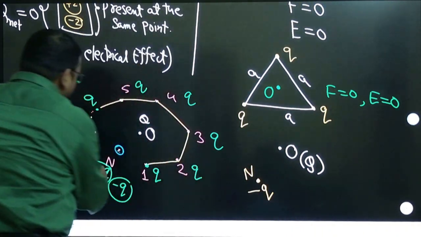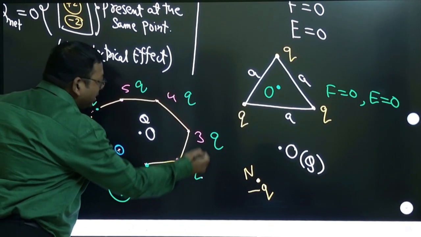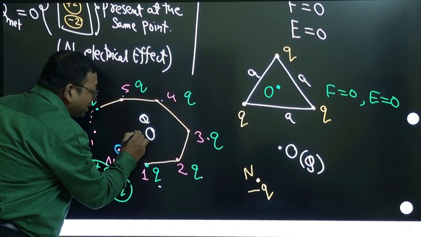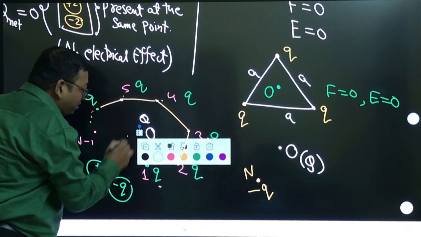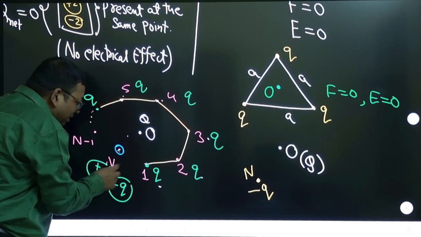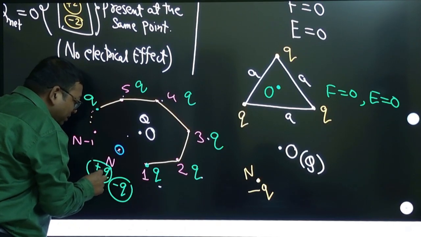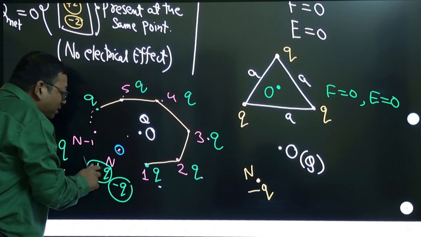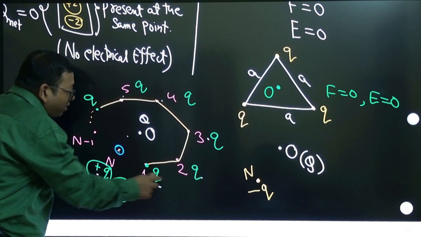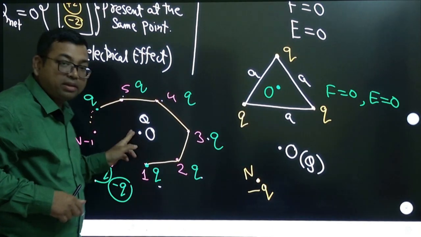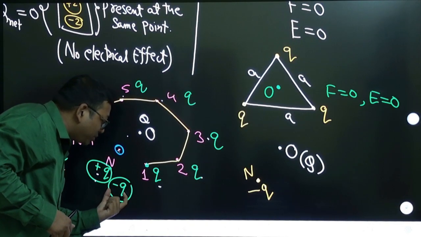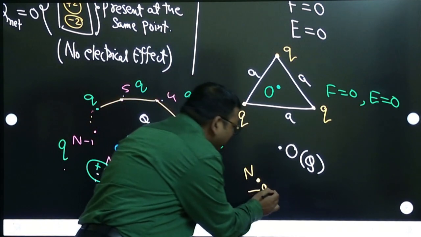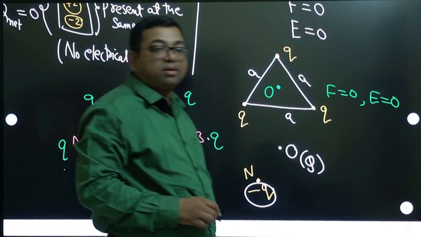Yes, these charges got cancelled because all these plus charges have no effect at this place. Because here it is zero charge. This zero charge we can write as plus q minus q. If you write it like that, then all these plus q will contribute zero effect here. But then this minus q which you have written is an extra charge, which will be creating the effect there. Are you understanding?